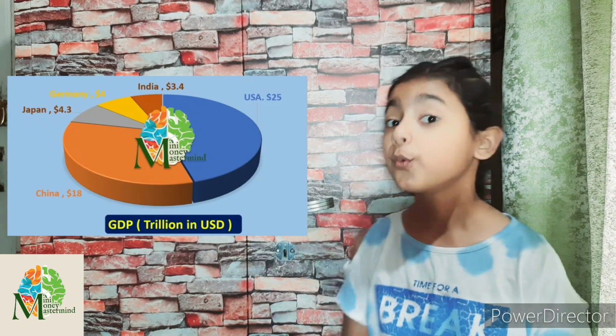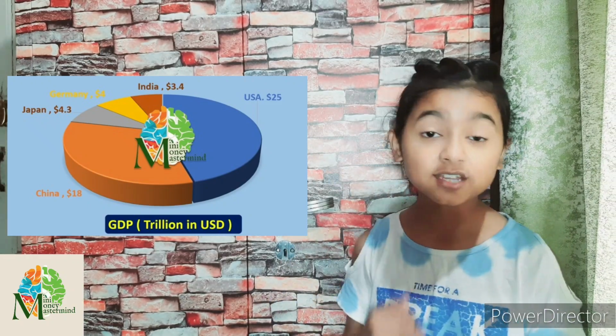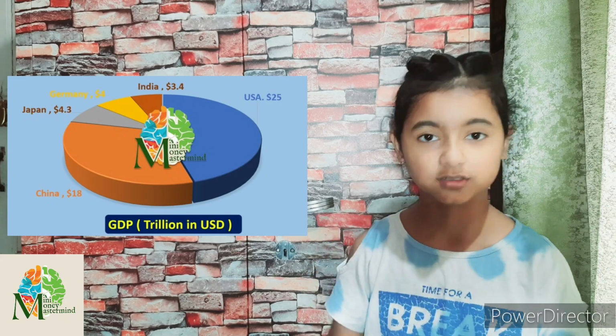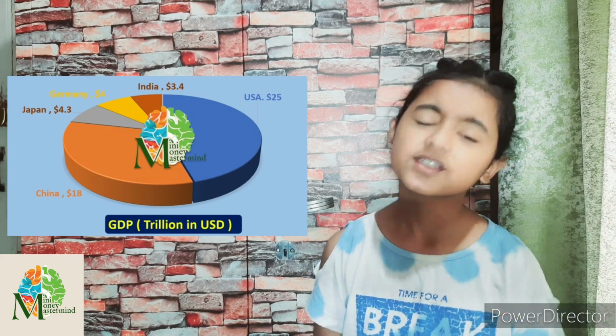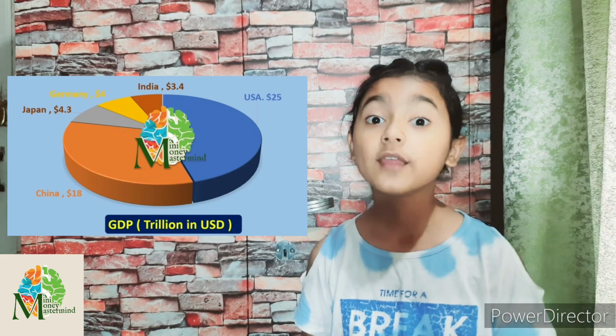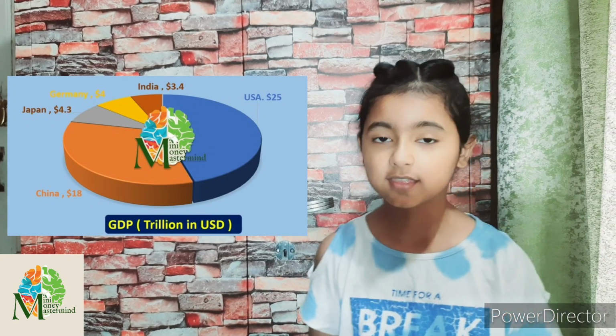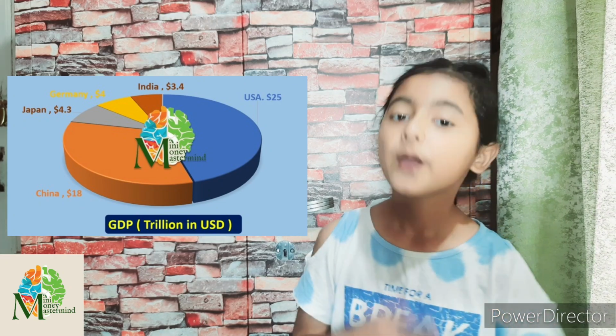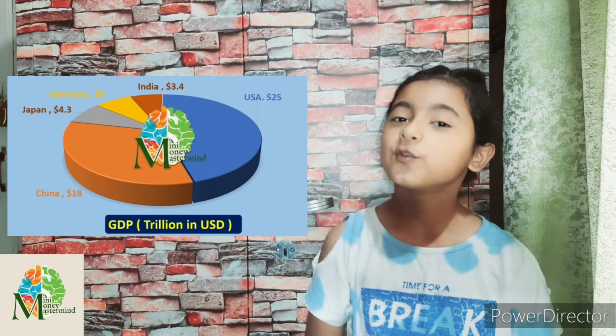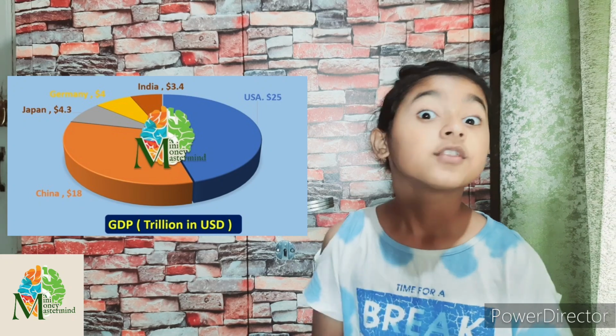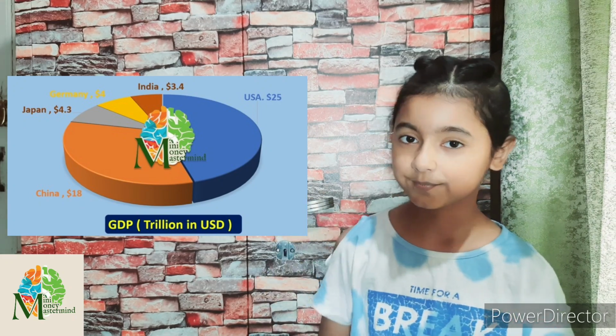Third in the list, we have Japan with a GDP of 4.3 trillion. Fourth in the list, we have Germany with the GDP of 4 trillion. And fifth in the list, as I told you, we have India with the GDP of 3.4 trillion.